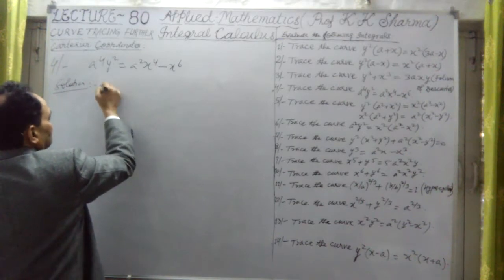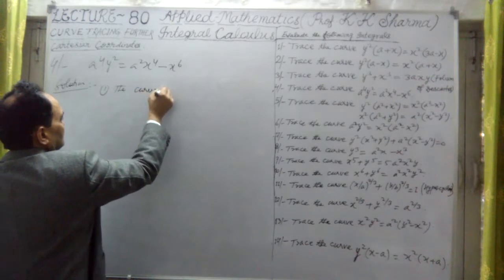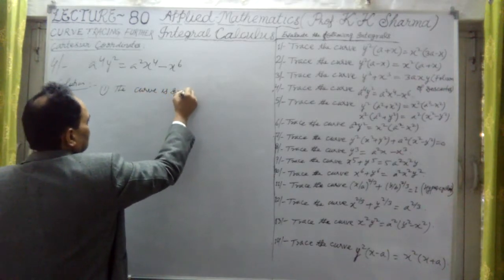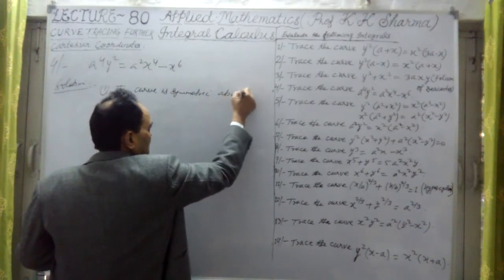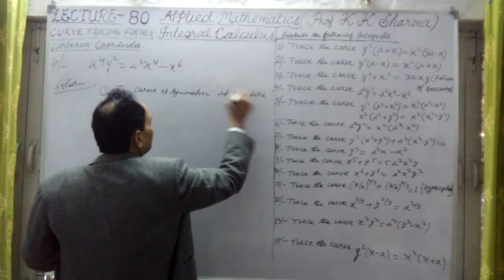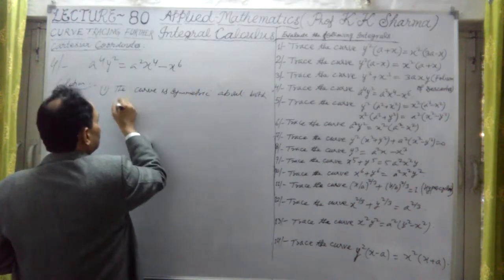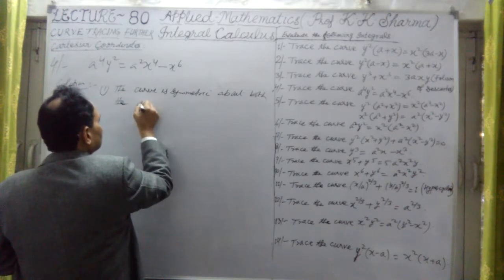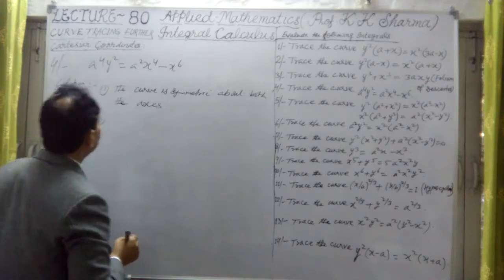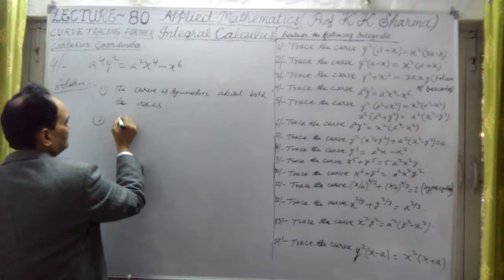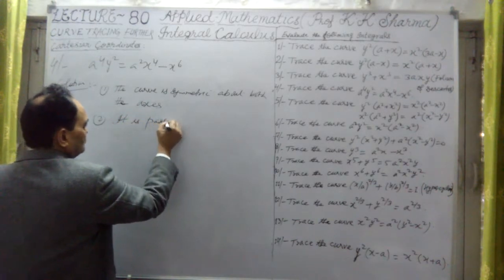Here the curve, first, symmetry. Let me talk about it. The curve is symmetric about both the axes. Why? Because x is also in even power, y is also in even power. Second point, is it passing through the origin? Yes, it is passing through the origin.